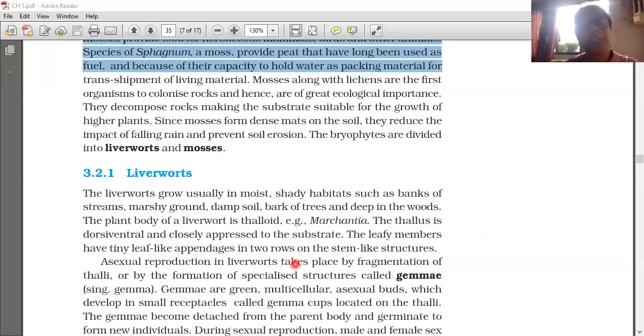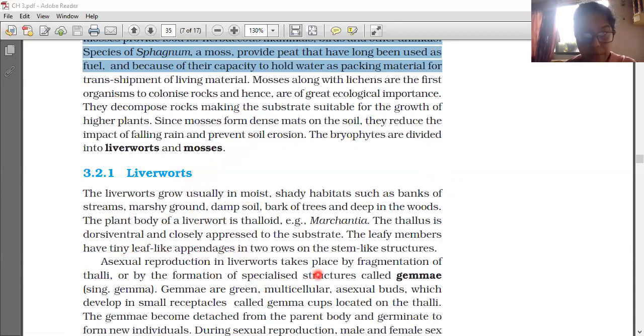Now the sex organs in bryophytes are multicellular. The sex organs are shown here: archegonium is the female sex organ and antheridium is the male sex organ. Here archegonium and egg are seen. In this diagram you can see the egg also. Egg is the female gamete. Archegonium is the female sex organ and egg is the female gamete. Antheridium is the male sex organ and sperm is the male gamete. Archegonium and antheridium of the Marchantia liverwort are shown in this diagram.